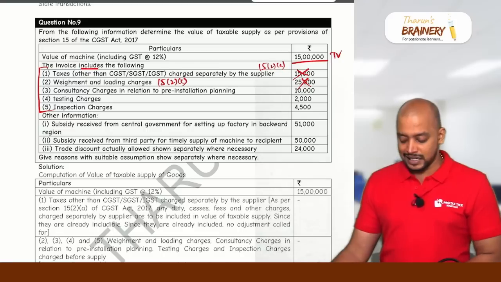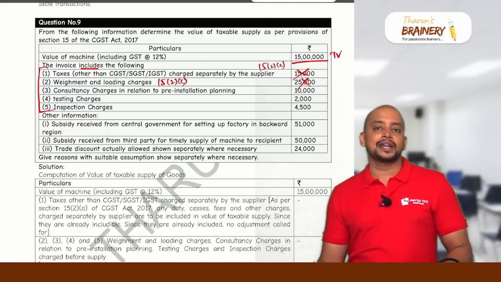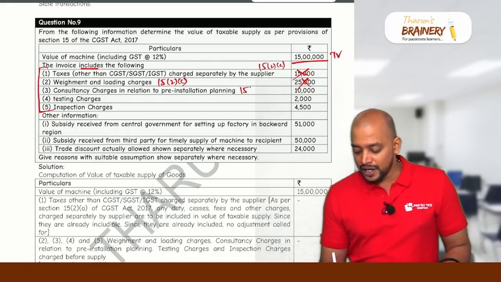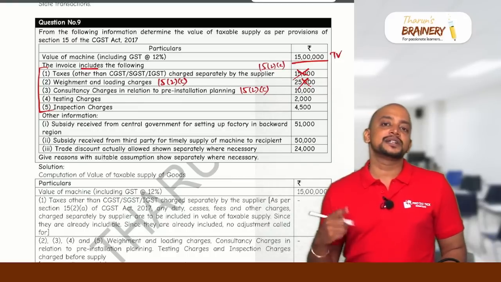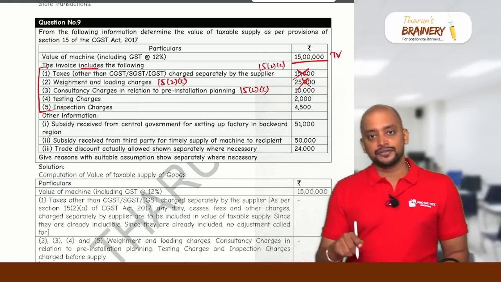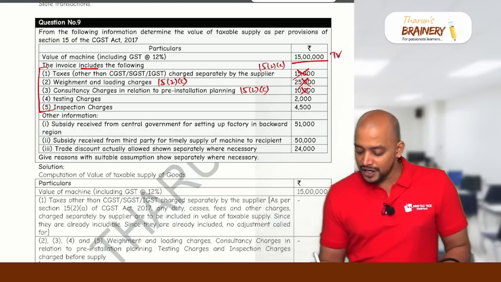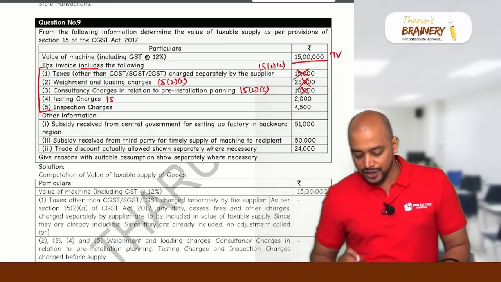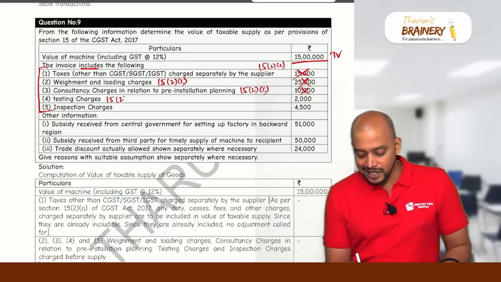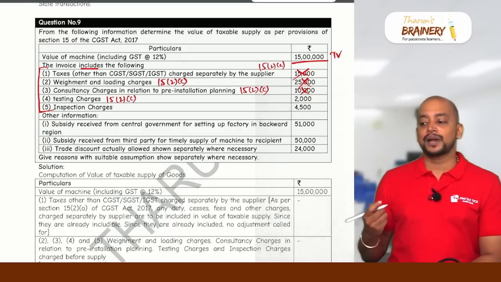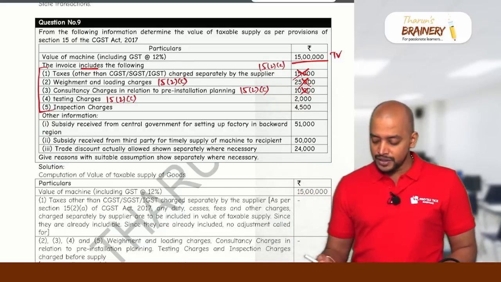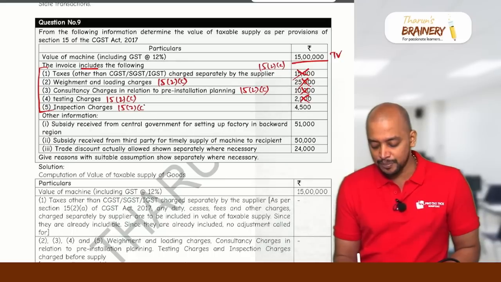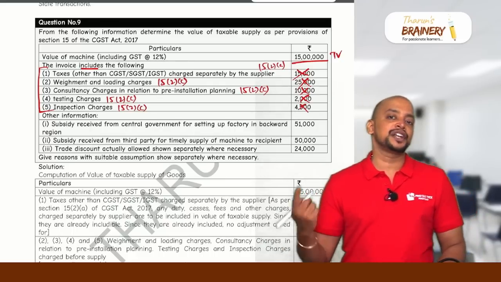Then consultancy charges in relation to pre-installation planning. Again, this will come under before delivery. As per 15(2)(c), it is an expenditure incurred by the supplier and charged to the recipient before delivery of the goods. It is to be included. In the given price, it is already included, so ignore. Testing charges, as per 15 subsection 2 clause C, are an expenditure incurred by the supplier and charged to the recipient before delivery of the goods. It is to be included. In the given price already included, so ignore. Inspection charges also same. When inspection is done before delivery, it is to be included. In the given price, it is already included, so ignore.